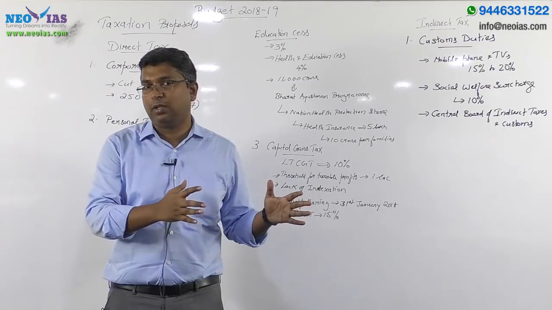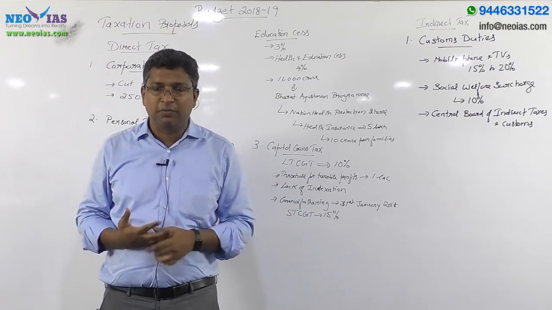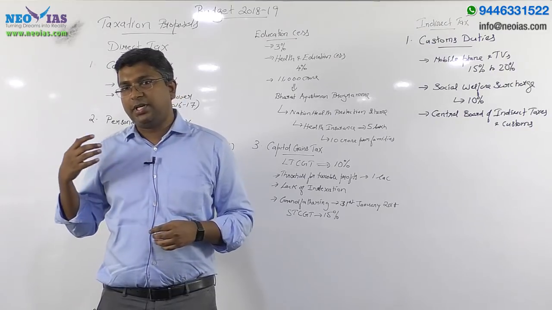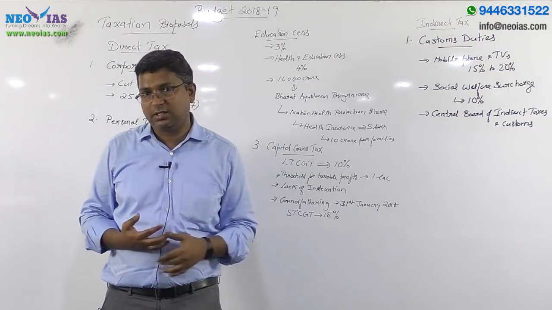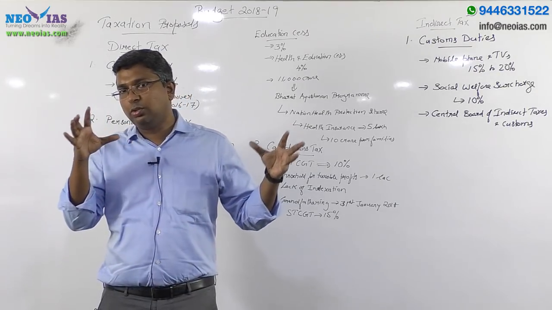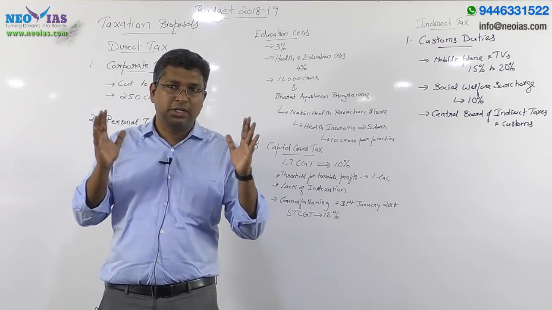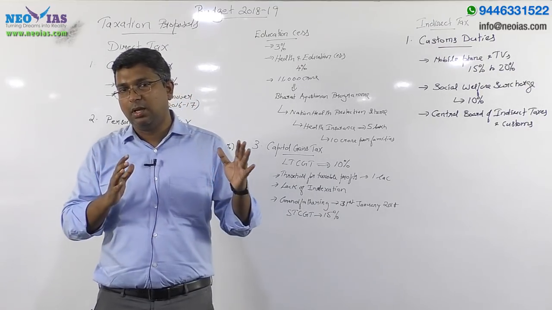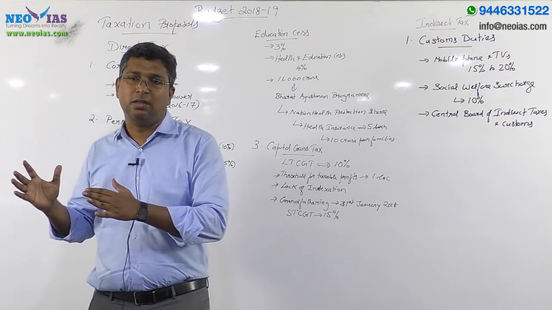In your conventional class on budget, you might have studied revenue expenditure, capital expenditure, revenue receipts, capital receipts. All these things are very important, so relate what you studied under the budget concept and link it to the 2018-19 budget.